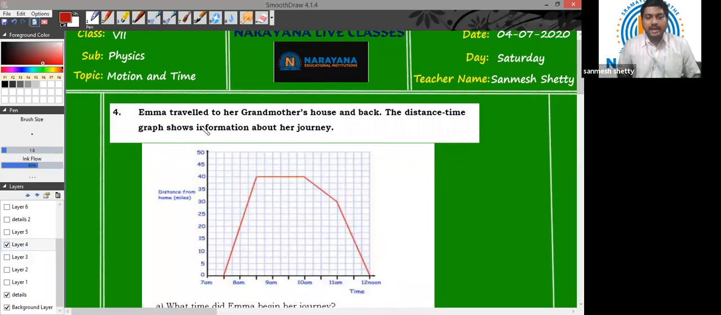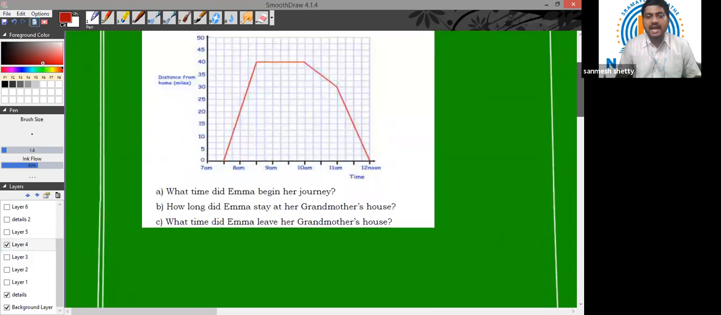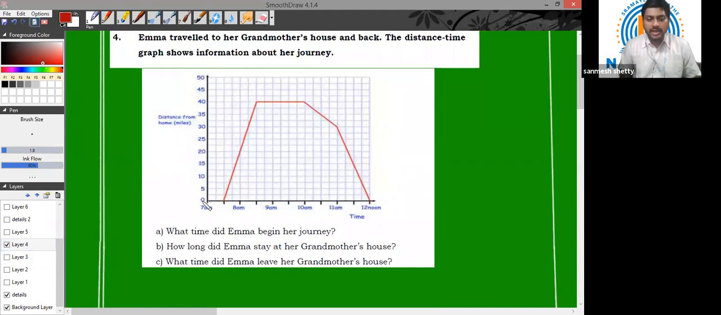Emma traveled to her grandmother's house and back. The distance time graph shows information about her journey. Now they have again given us a distance time graph and they are asking certain questions on that. At what time did Emma begin her journey?